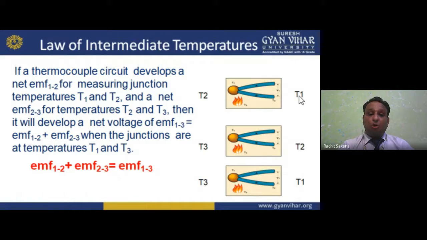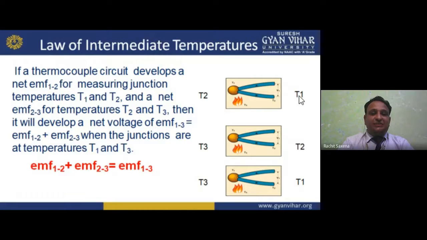There will be some law, the law of intermediate temperatures. Now we have to follow these laws. We have to work for these laws, my dear student. Now, if a thermocouple circuit develops net EMF, that is EMF 1 to 2, the difference between 1 and 2,